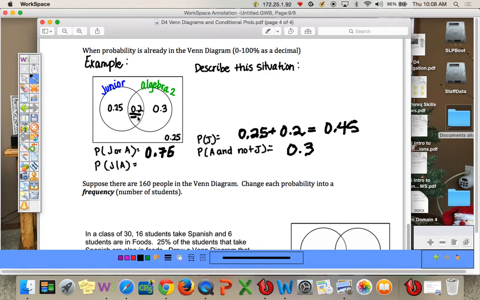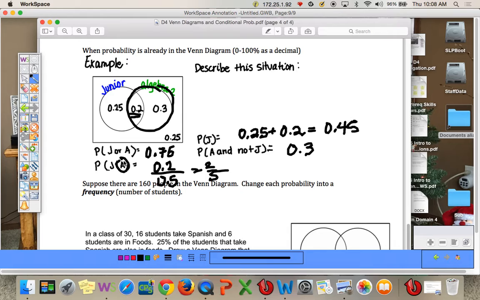here's how many juniors are in advanced algebra. That's the 0.2. But how many are in advanced algebra overall? So advanced algebra goes on the bottom. It's that second one. We add together the 0.2 plus 0.3, which is 0.5. So this is a 2/5 chance.